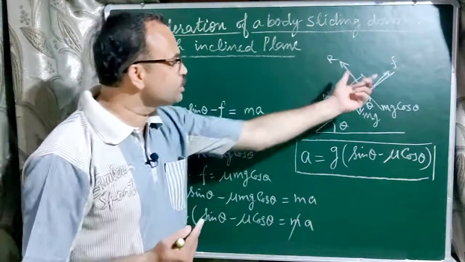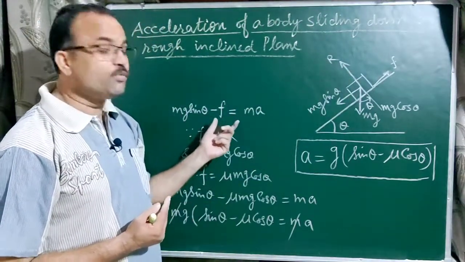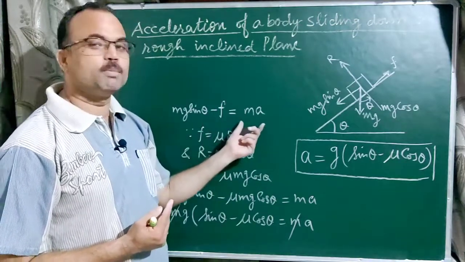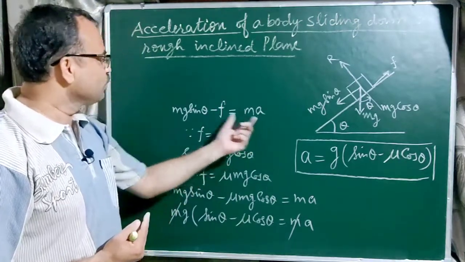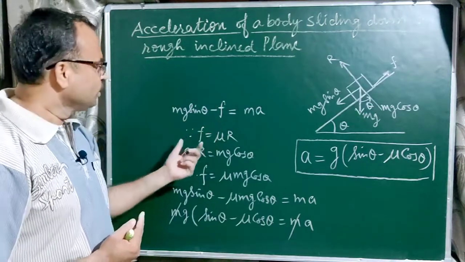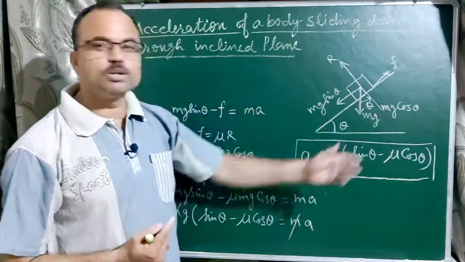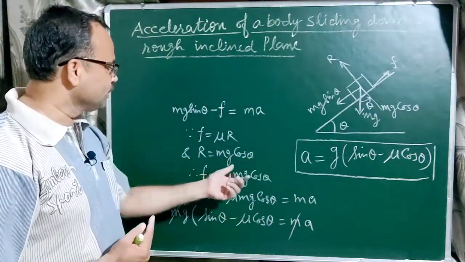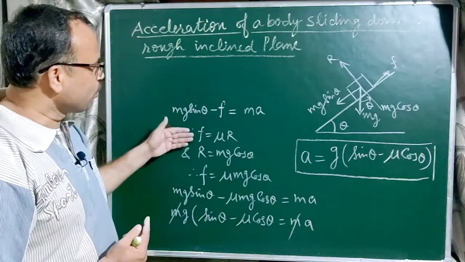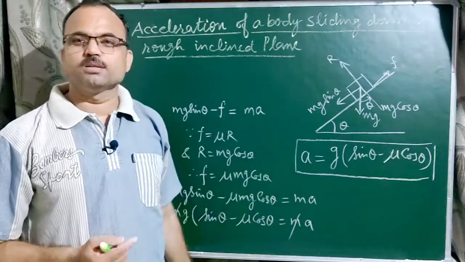The difference, mg sin theta minus f, will be the effective force, equal to ma. So we can write ma equal to mg sin theta minus f. Here f is static friction, whose value is mu R. R balances the component of force, so R equals mg cos theta. Substituting the value of f in the above equation, we can find the expression for the acceleration produced in a body.